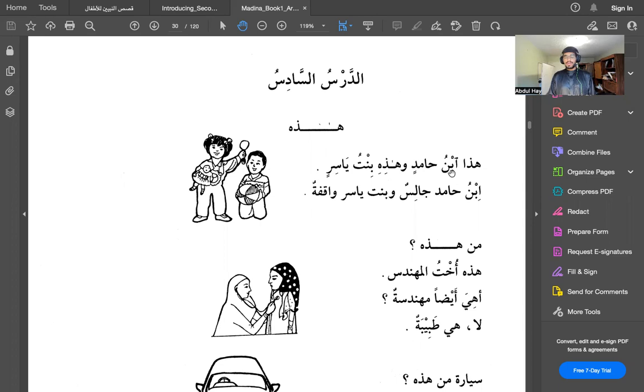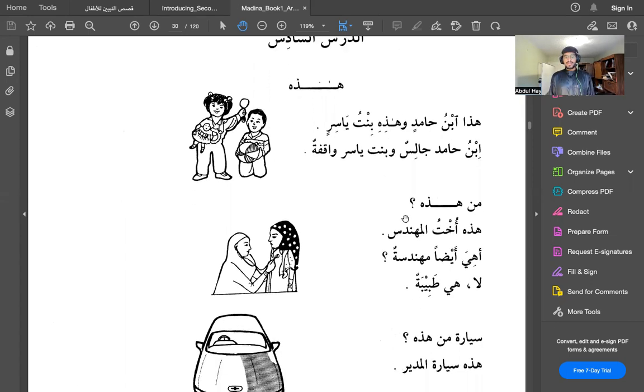Hada ibn Hamidin, mudaf mudaf ilayh. This is the son of Hamid. Wa hadihi, and this is the daughter of Yasir. Ibn Hamidin jalisun. The son of Hamid, jalisun, is sitting. Jalis means sitting. Wa bintu Yasirin, and the daughter of Yasir, waqifatun, is standing. So waqifatun means standing, jalisun means sitting. Waqifatun has a ta marbuta, so the round ta at the end, because it's referring to the daughter of Yasir, which is obviously feminine.